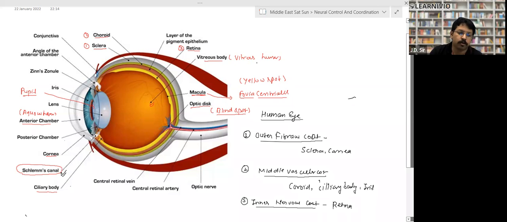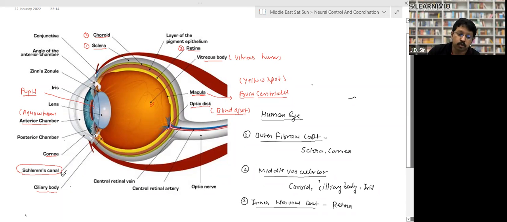The vitreous body or vitreous humor is a liquid-like structure. It does not change; once filled, it stays forever, right? And in the retina, there is a depression-like structure called macula. Macula is a depression-like structure, just opposite to the pupil, right?